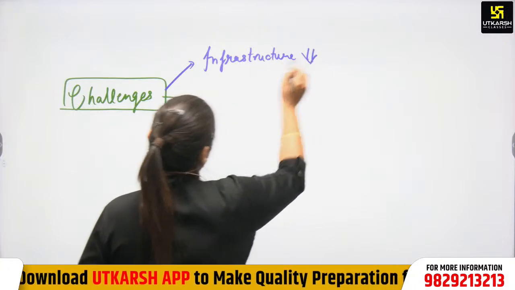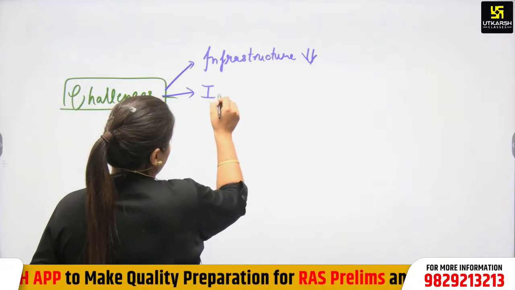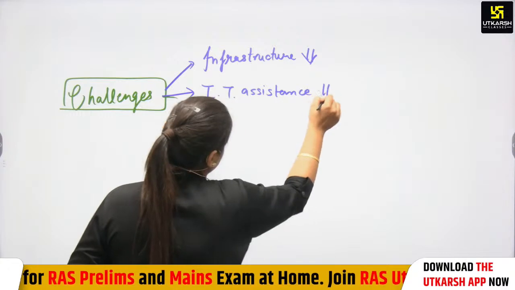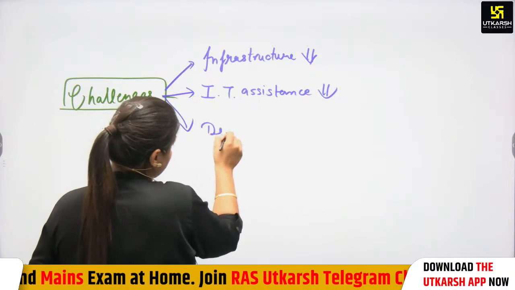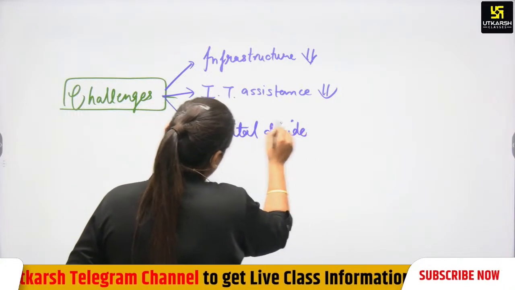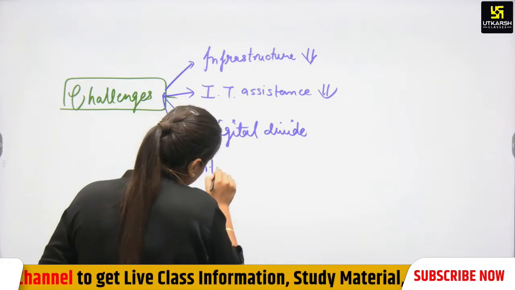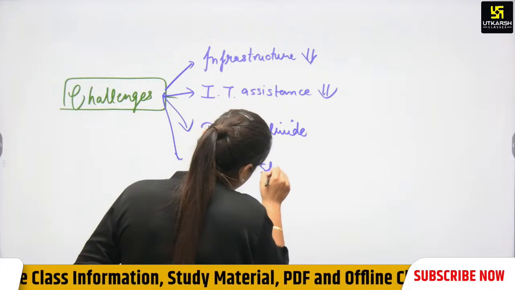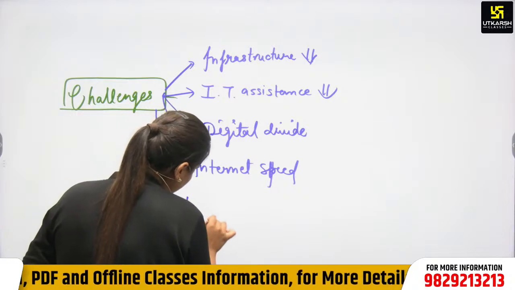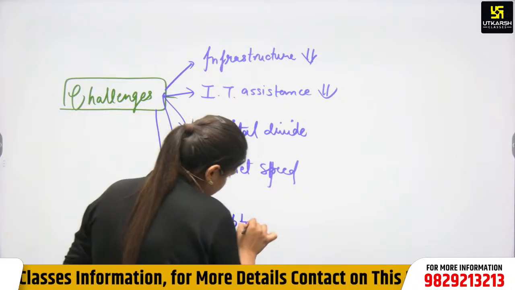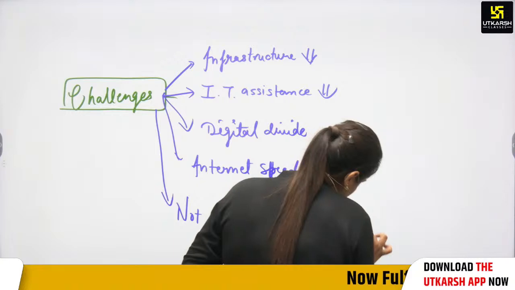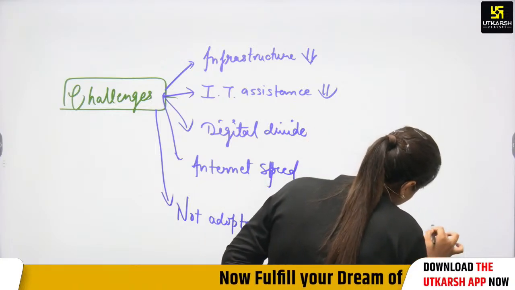Infrastructure is a big problem. Then again, we can say that IT assistance is not there. The digital divide is a big problem. Again, we can say that internet speed is a big problem. Shopkeepers do not adopt new technology.